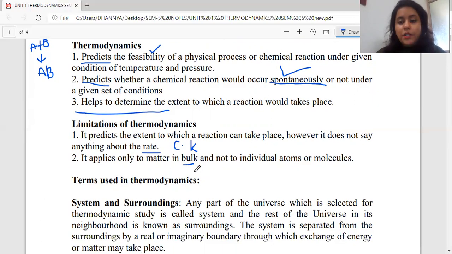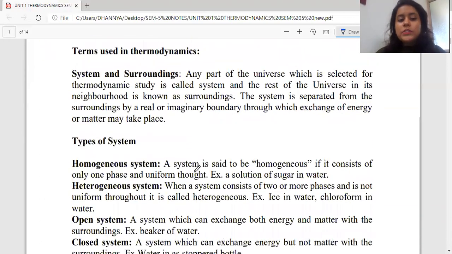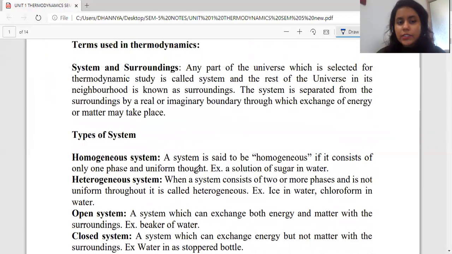what exactly thermodynamics is, what the advantages of thermodynamics are, and what the limitations are. Now, as you all can recall, there were certain common terminologies that are constantly studied while we take thermodynamics into consideration. The very first is the system and surrounding.